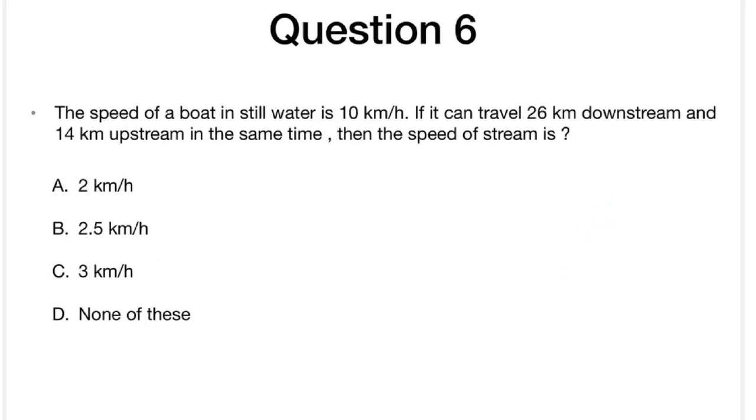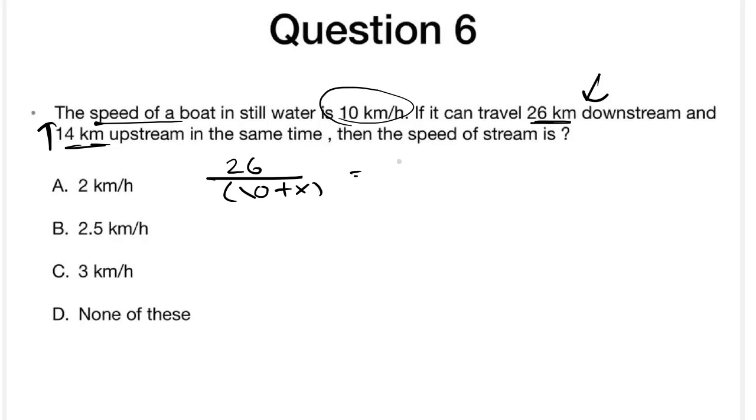Okay, we came to the boat and speed of the boat. They're saying it is 10 kilometers per hour. It travels 26 kilometers downstream and 14 kilometers upstream. When we get this sort of sum, it's really simple. Just take 26 kilometers, and because it's downstream, it will be added. So it's going to be 10 plus x, and for upstream it is 14, right? So it will be 10 minus x.